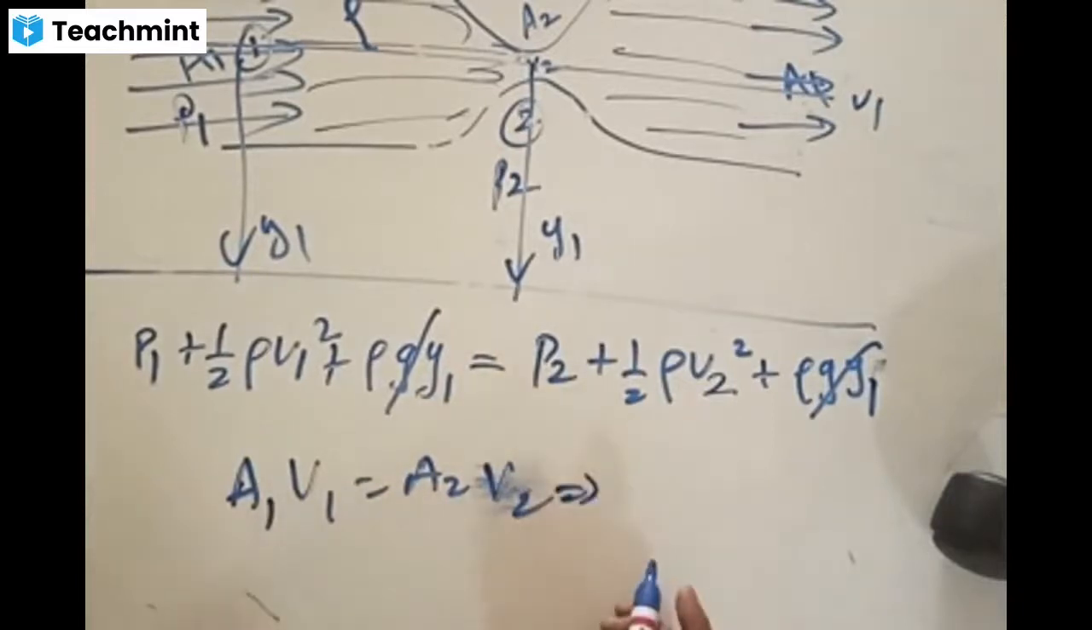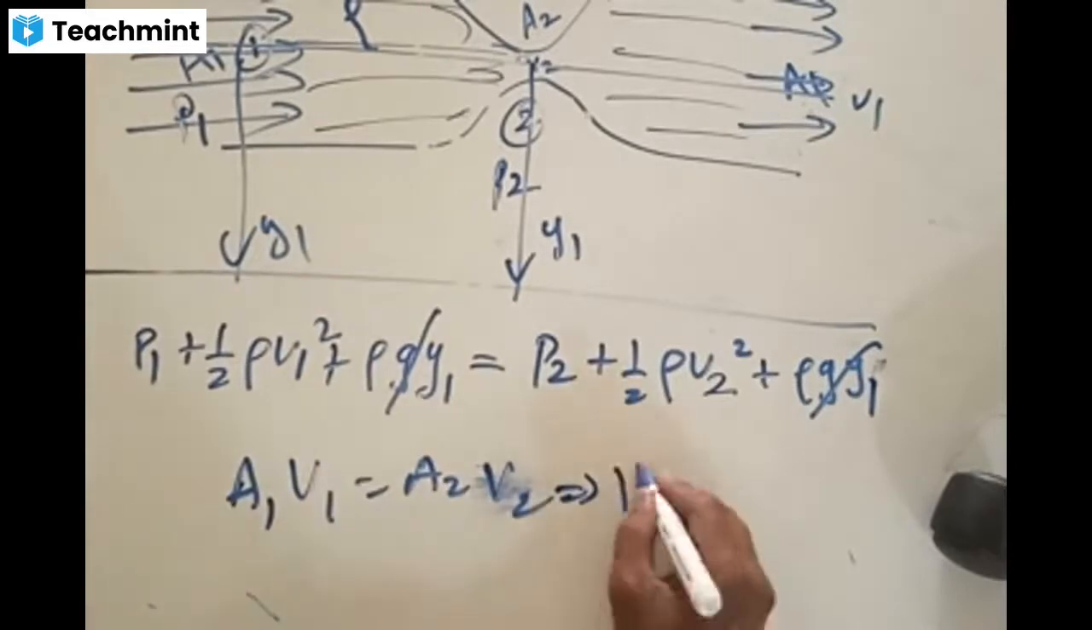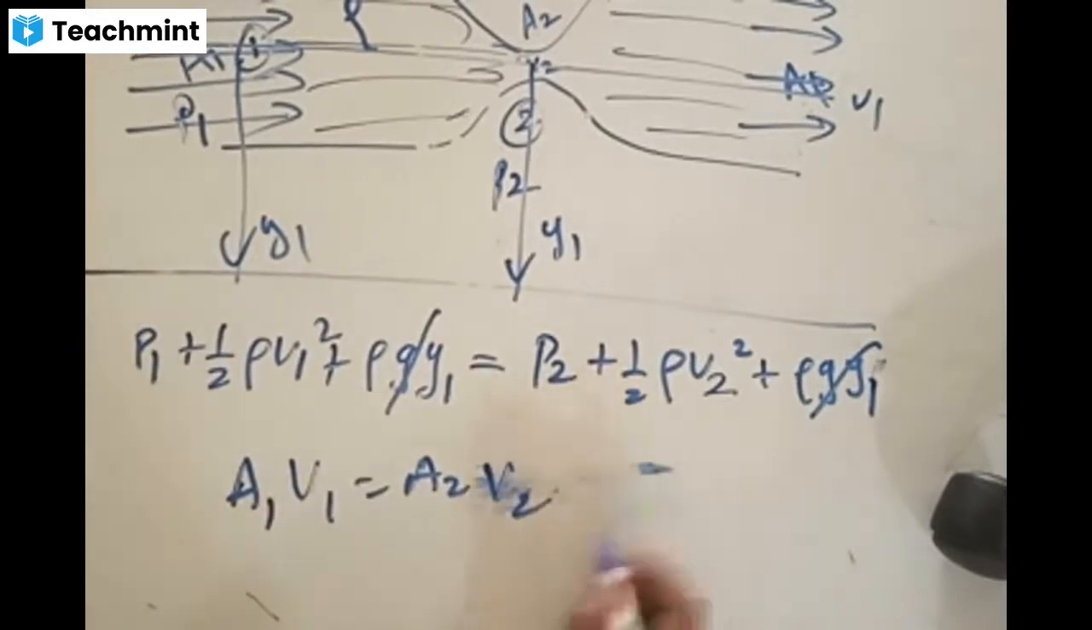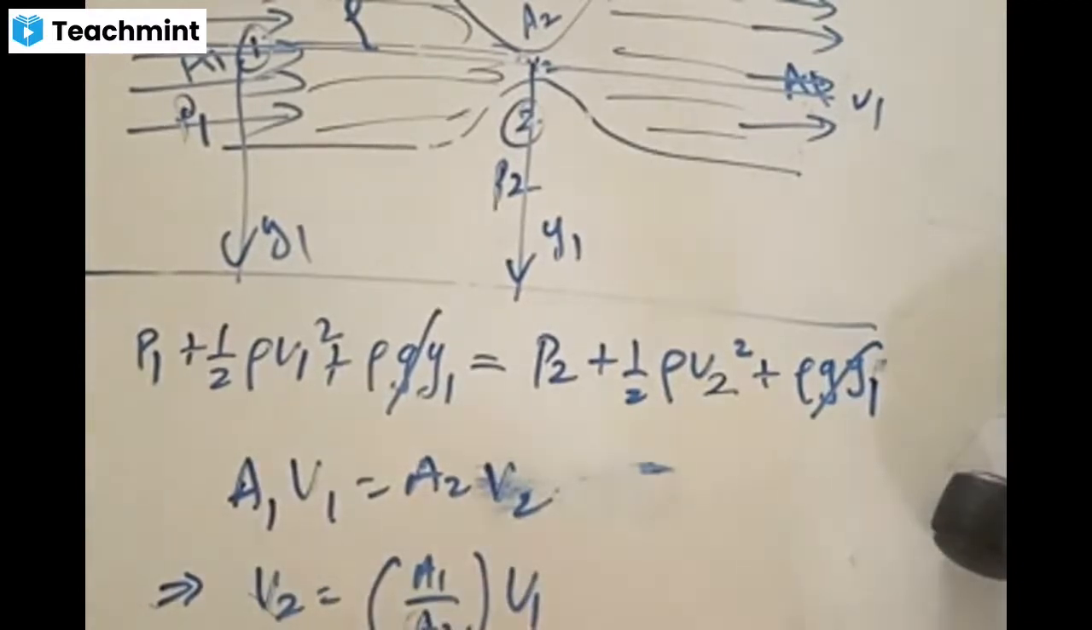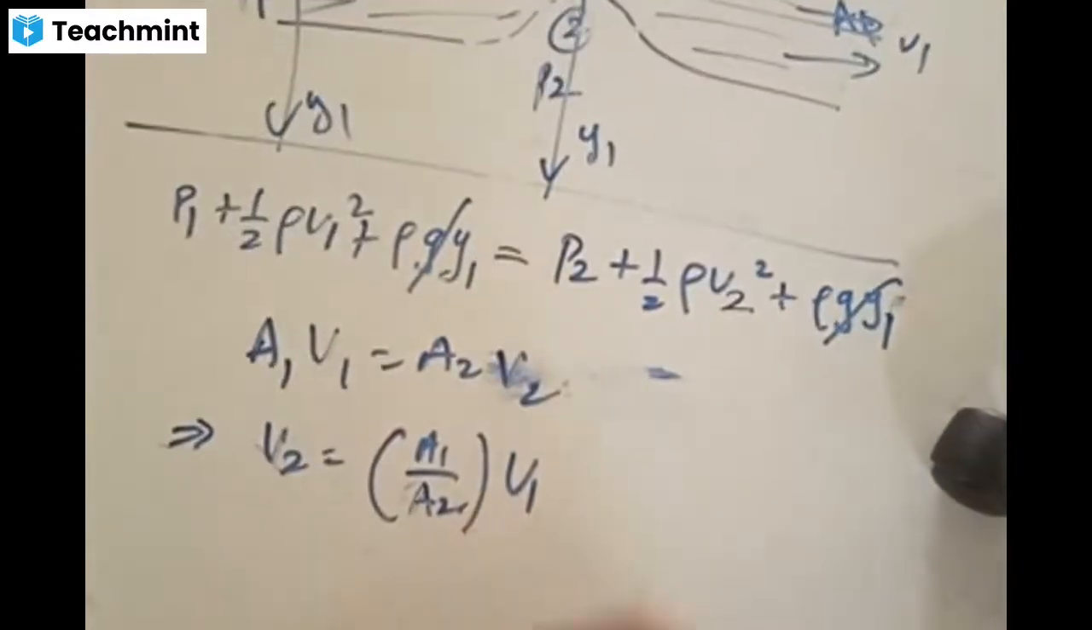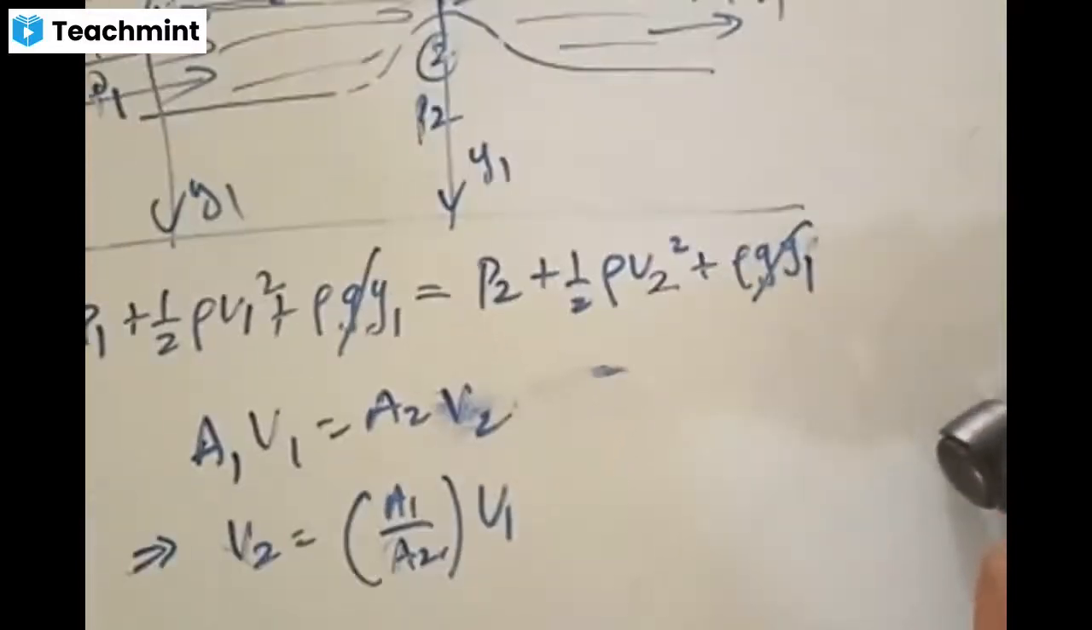Accordingly, in the previous case V2 was 0 because the falling was small, but here V2 is not 0. This implies that V2 is equal to what? A1 by A2 times V1, right? V2 is equal to A1 by A2 times V1. You can write like this.